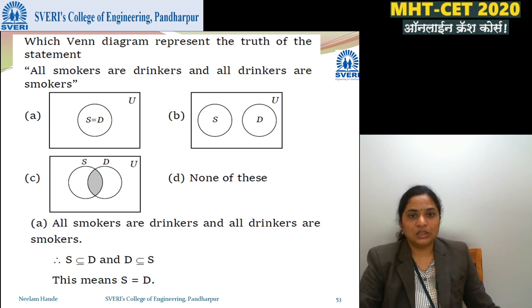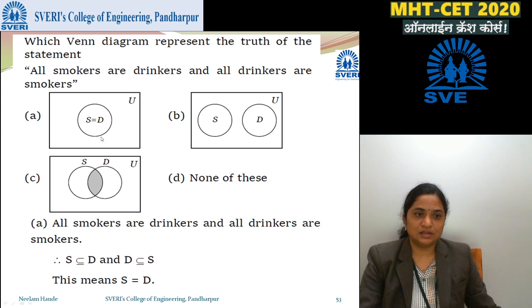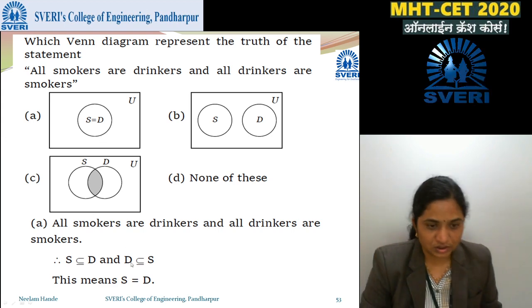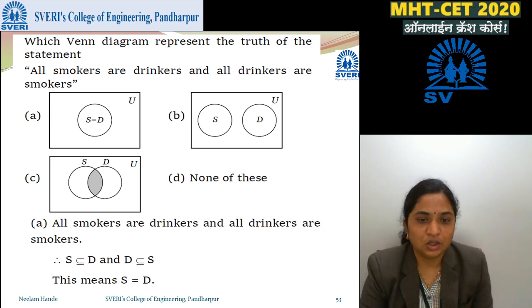Which Venn diagram represents the truth of the statement? All smokers are drinkers and all drinkers are smokers. That means S is a subset of D and D is a subset of S, so S is equal to D. So smokers is equal to drinkers. There is only one set. As S is a subset of D and D is a subset of S, it means S is equal to D. So only option A is correct.